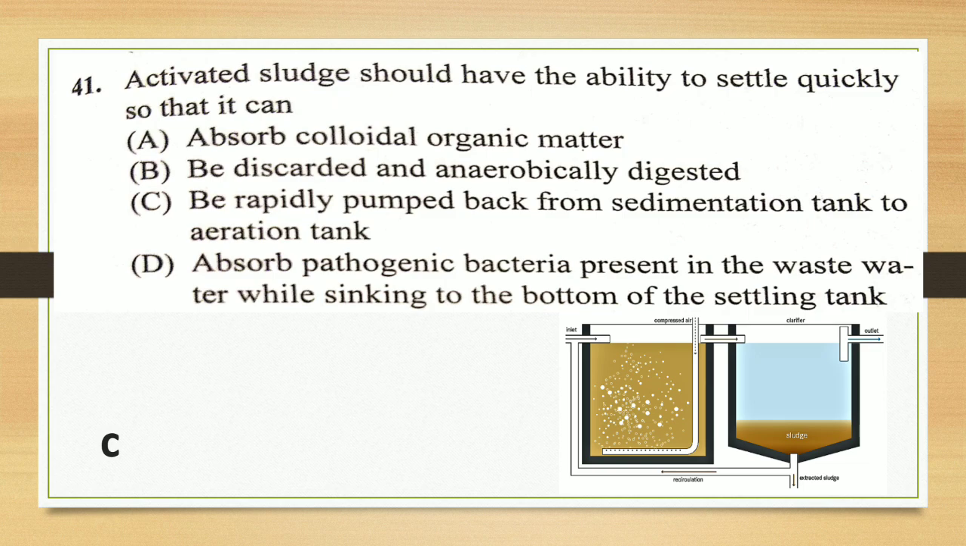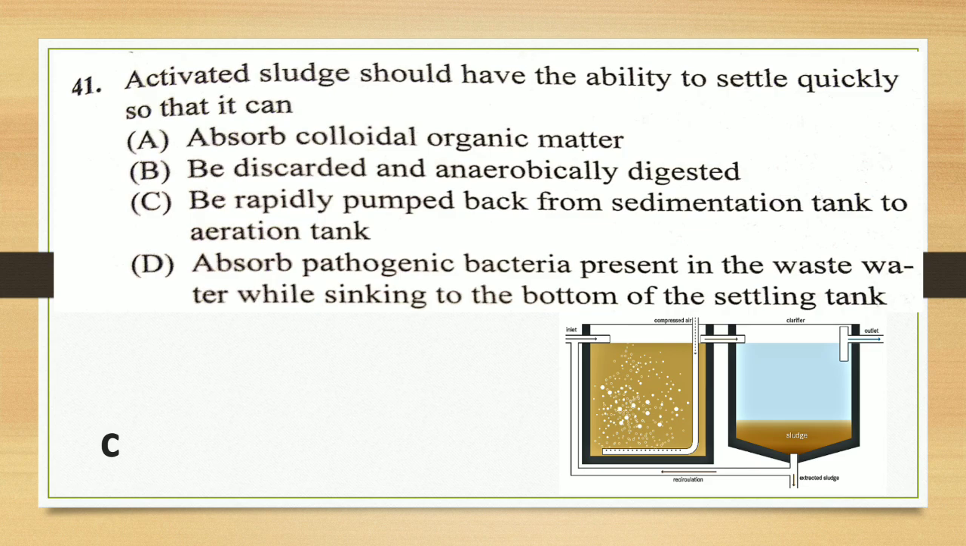Activated sludge should have the ability to settle quickly so that it can: A. absorb the colloidal organic matter. B. be discarded and anaerobically digested. C. be rapidly pumped back from the sedimentation tank to the aeration tank. D. absorb the pathogenic bacteria present in wastewater while sinking to the bottom of the settling tank. Now, what is the answer? Answer is C. Rapidly pumped back from the sedimentation tank to the aeration tank.